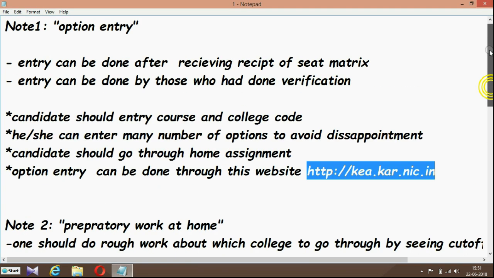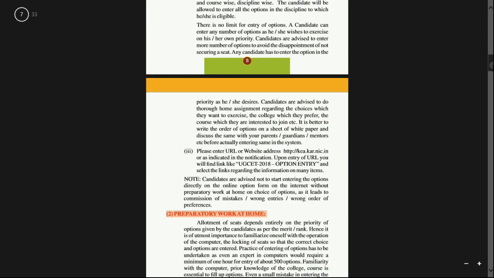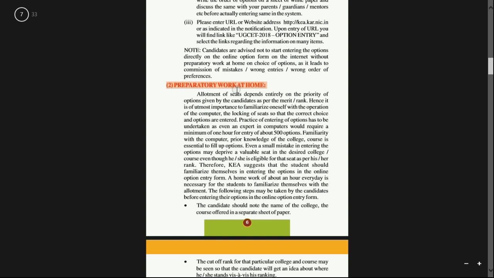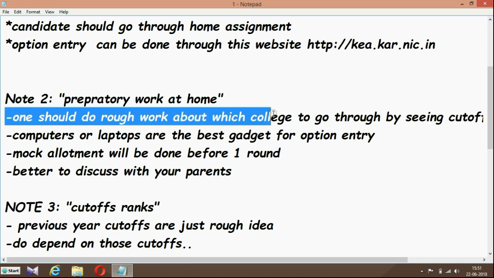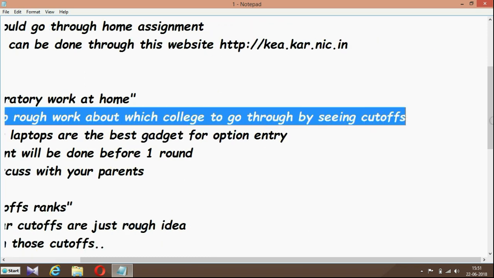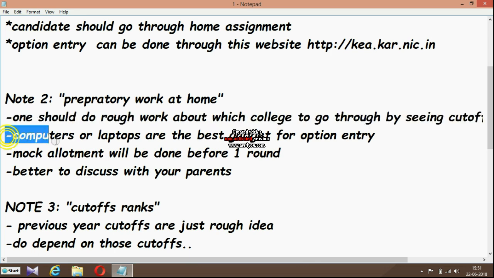So this was the information about option entry, which is given in the information booklet also. Next is preparatory work at home. So what is preparatory work at home? One should do rough work about which college to go for by seeing cutoffs. One should refer to previous year cutoffs to get a rough idea of which colleges he is eligible for or not, whether he is getting these colleges or not. So one should do rough work at home before entering options by seeing previous year cutoffs.